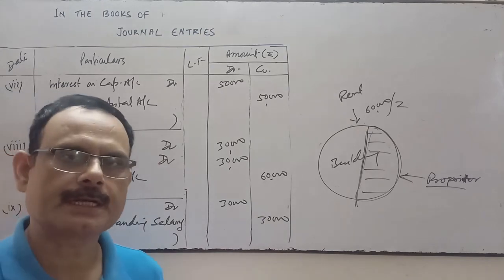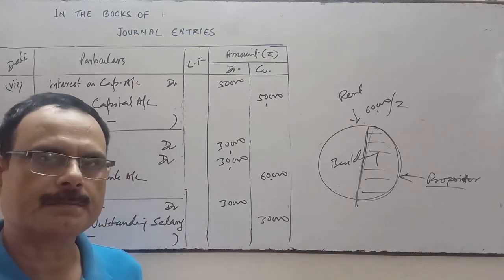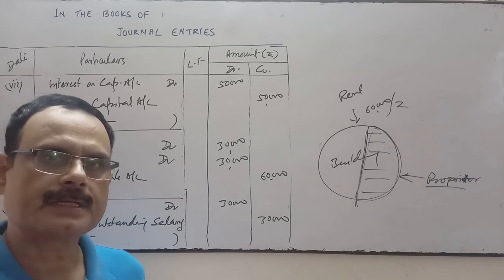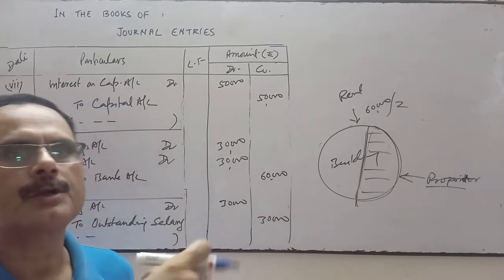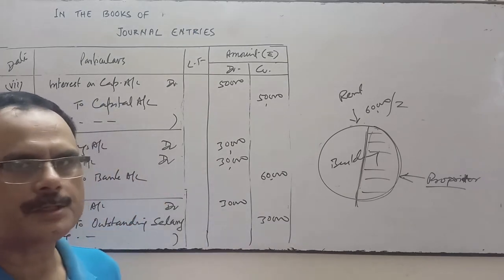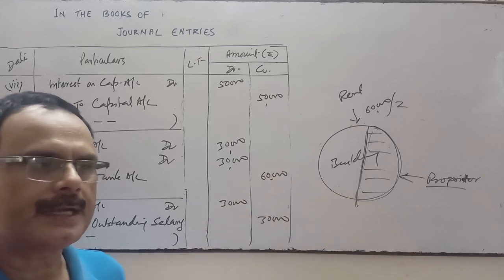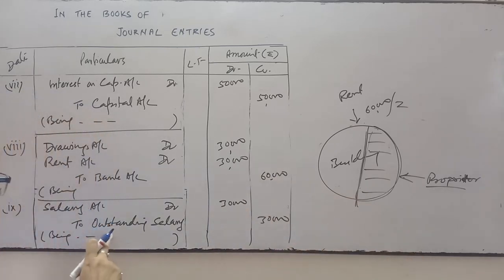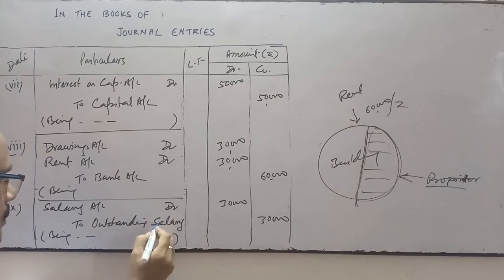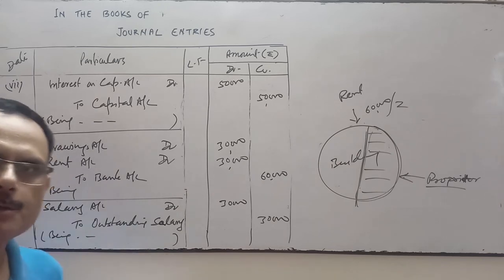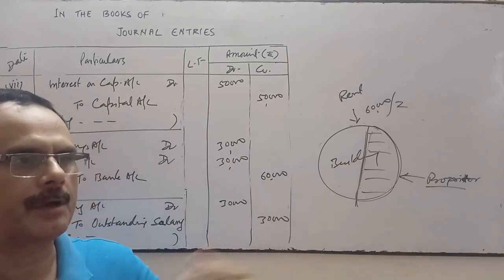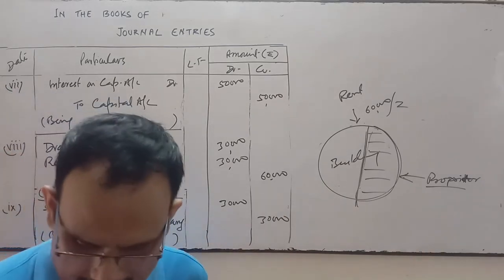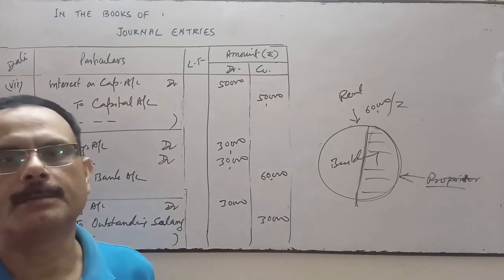Outstanding salary comes under which account? Personal, real or nominal? It comes under personal account, and in personal account it comes under representative personal account. Outstanding salary represents that employee whose salary is not yet paid. So when the salary is not yet paid, his money is in my pocket, it means he is the giver. So that's why his account will be credited. He has earned it, but I have not given, so he has given the amount to me. He is the giver of the amount.